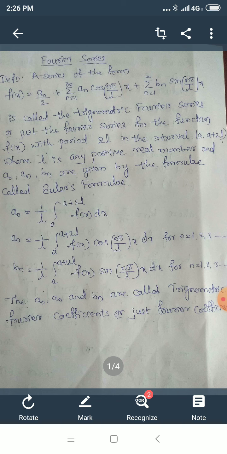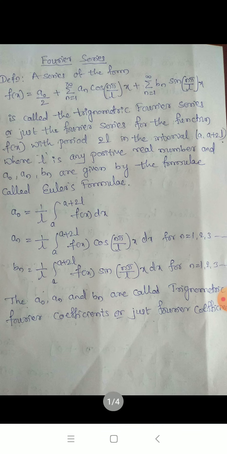b n equal to 1 upon L integration of f of x sin n pi by l x dx from a to a plus 2l for n is equal to 1, 2, 3, and so on. The a naught, a n and b n are called trigonometric Fourier coefficients or just Fourier coefficients.